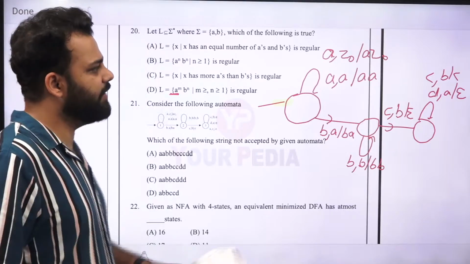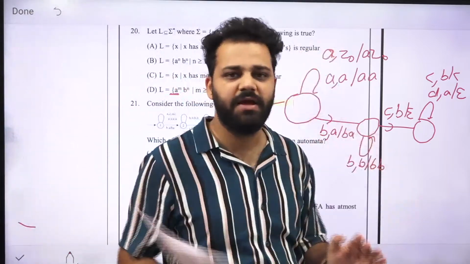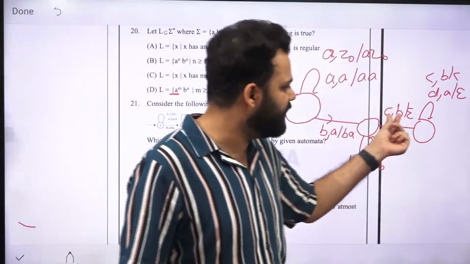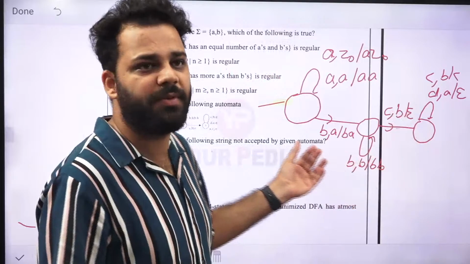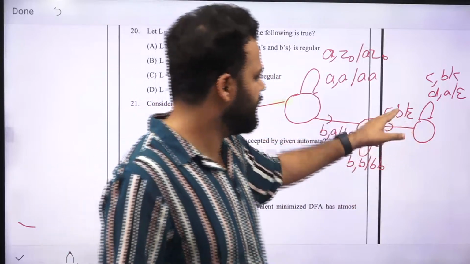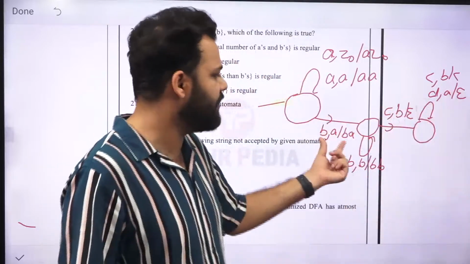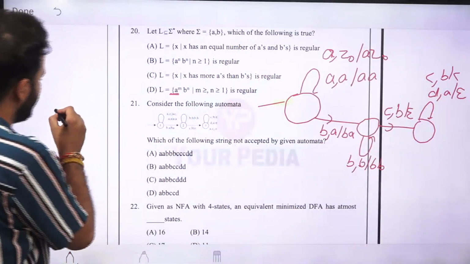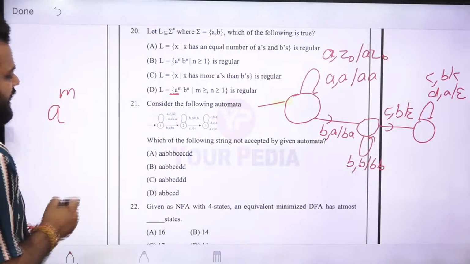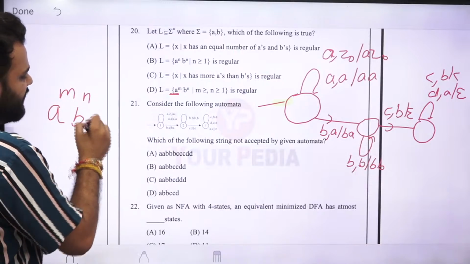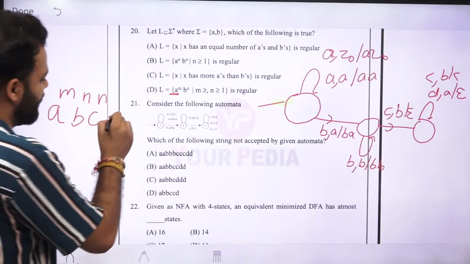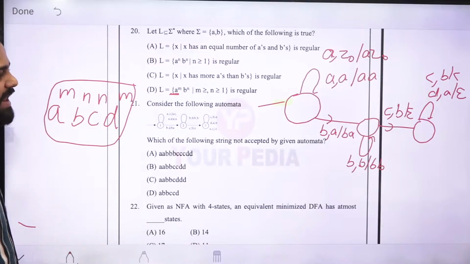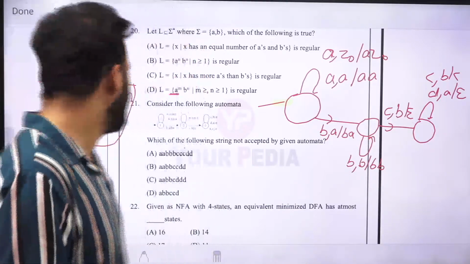So what it is doing is, A comes, after that B continues to be pushed into the stack, then when C comes, what will be popped out of the system? B will be popped out of the system. So C is popping B and D is popping A. So what this language is, A raised to power M, B raised to power N. So the number of B's should be equal to the number of C's, and the number of D's should be equal to the number of A's. So this is the language that is being accepted by this pushdown automata.